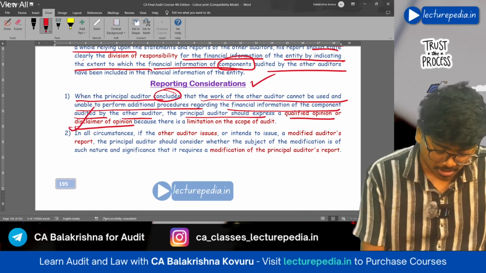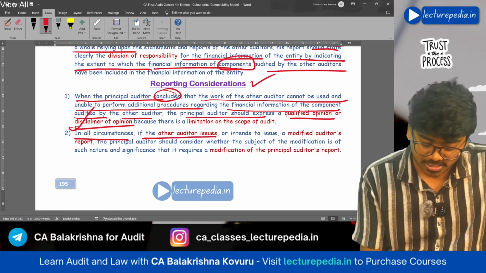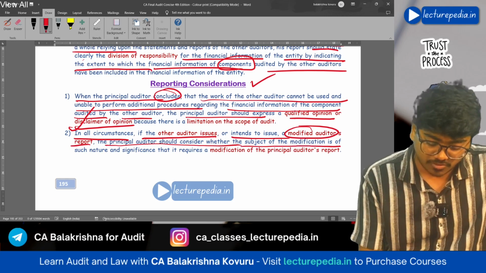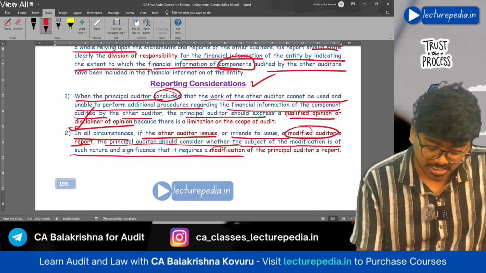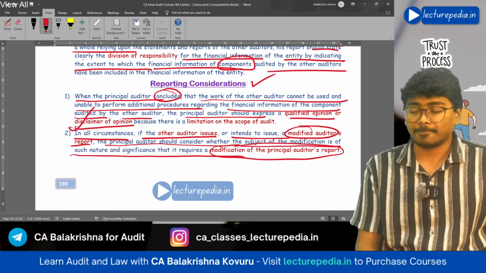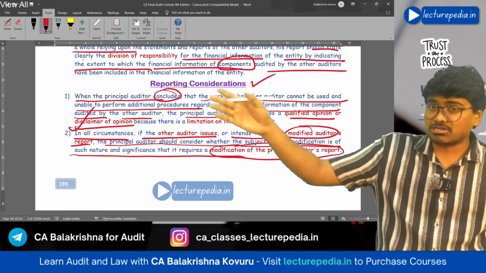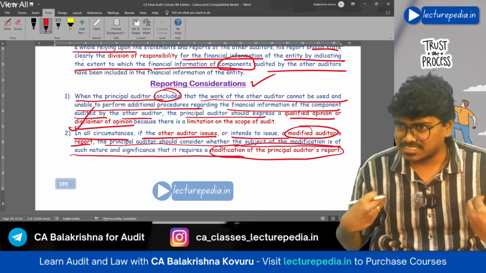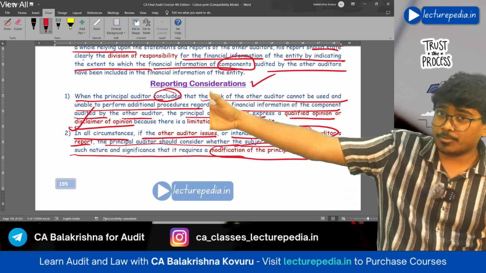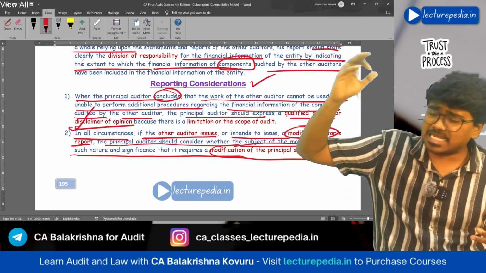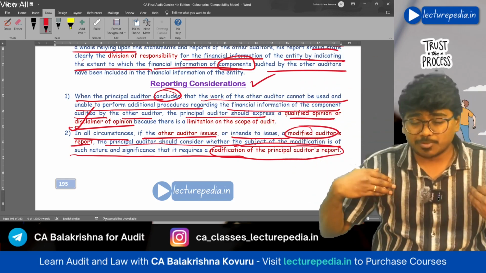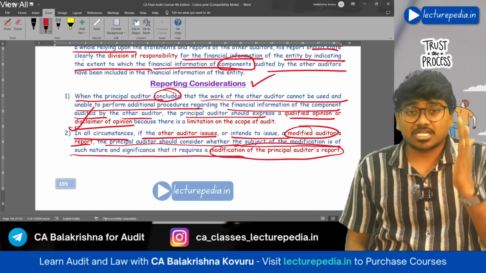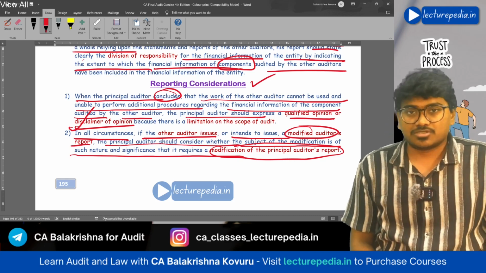If at all there are any misstatements and those misstatements will be material as well as pervasive, he will give disclaimer of opinion. Okay, now in all circumstances, if other auditor issues or intends to issue modified audit report, the principal auditor should consider whether subject of modification is of such nature and significance that it requires modification in principal auditor's report also. Now, if component auditor in his audit report on component has given modified opinion, then principal auditor should consider whether modification given by the component auditor is of such a significance and importance that the principal auditor should also modify his opinion on the CFS. He needs to consider it before giving opinion on the consolidated financial statements.